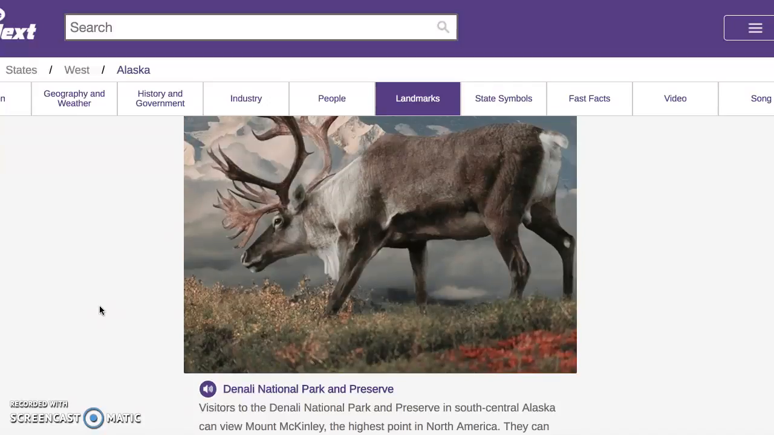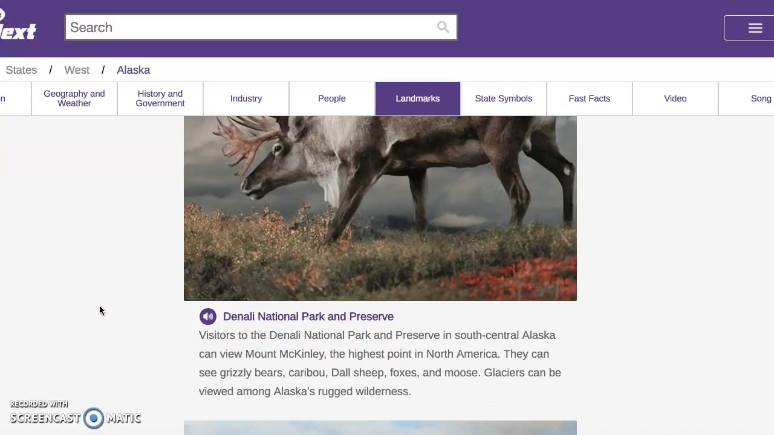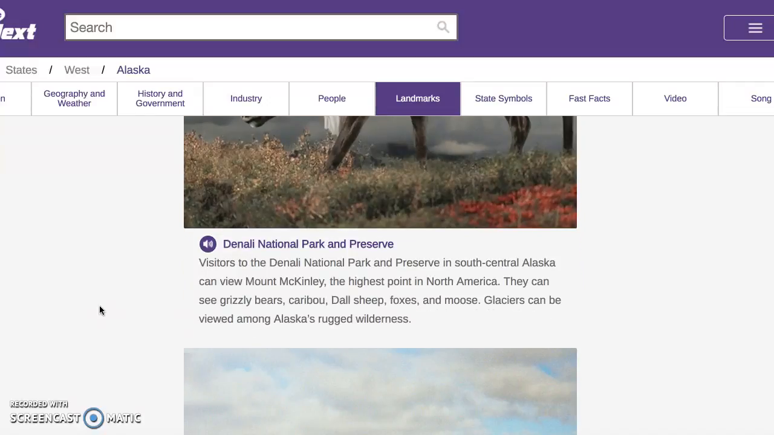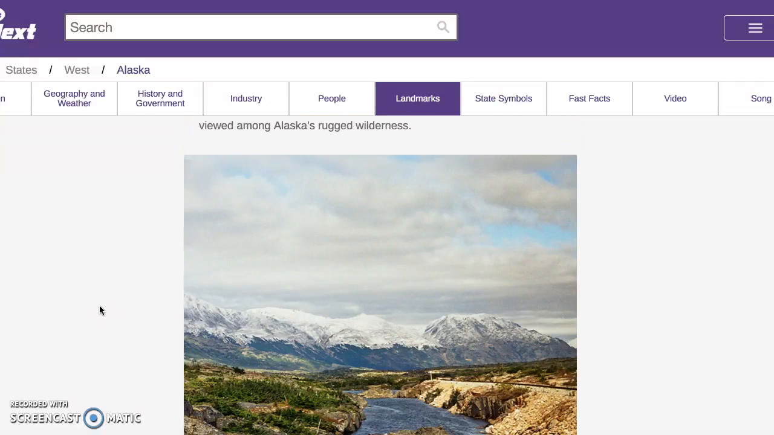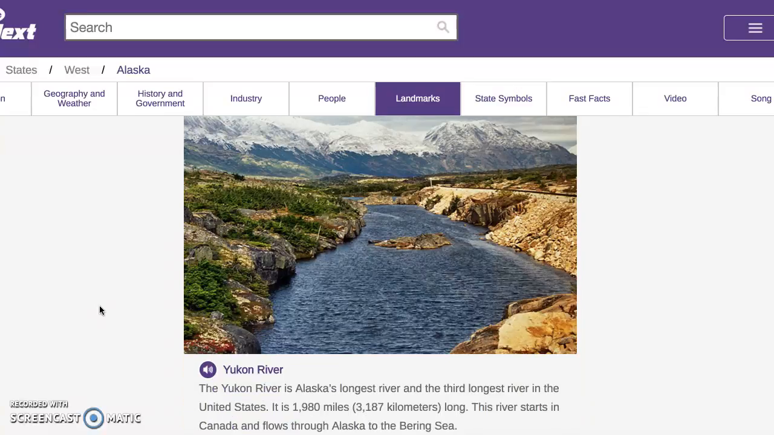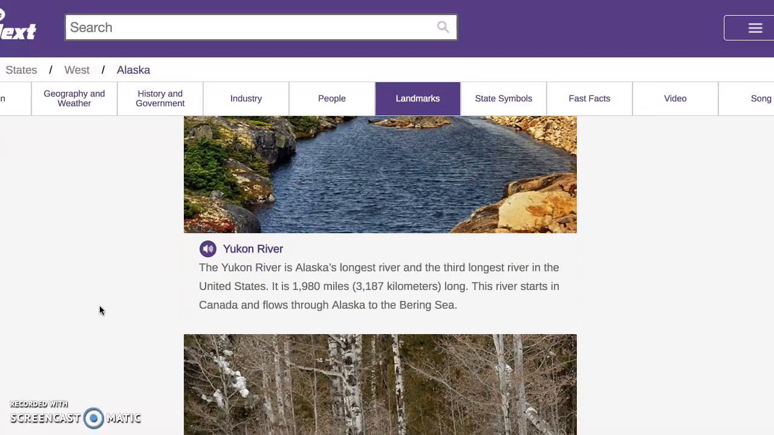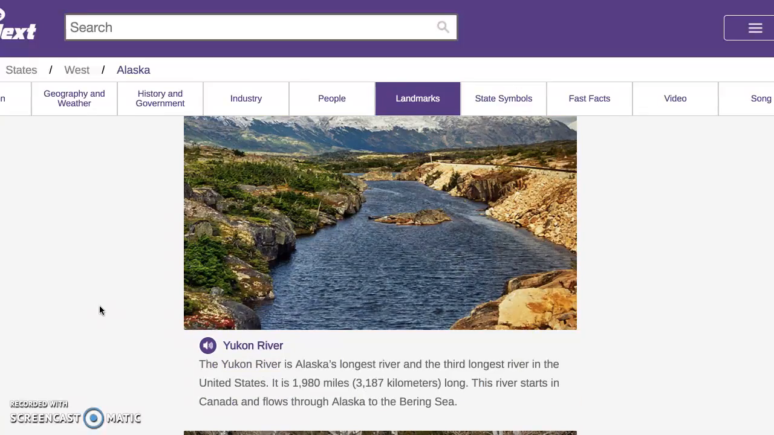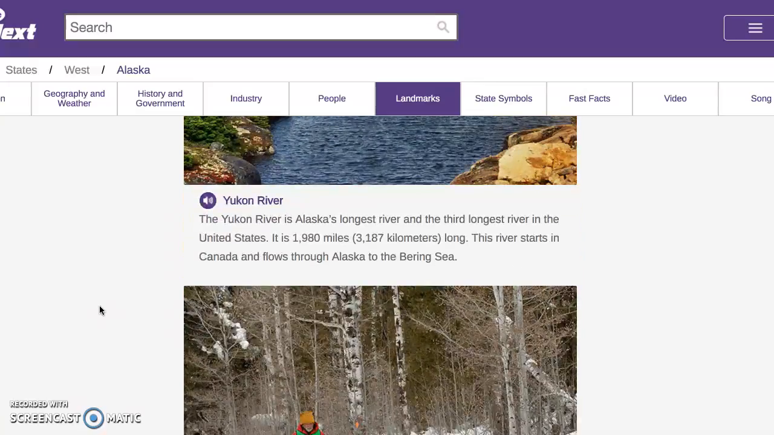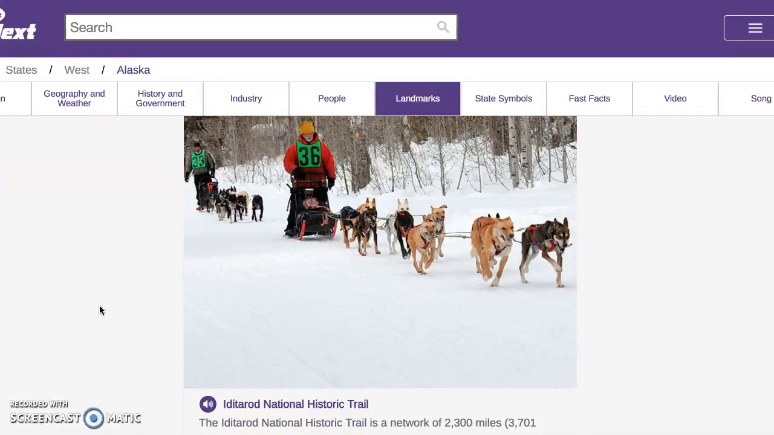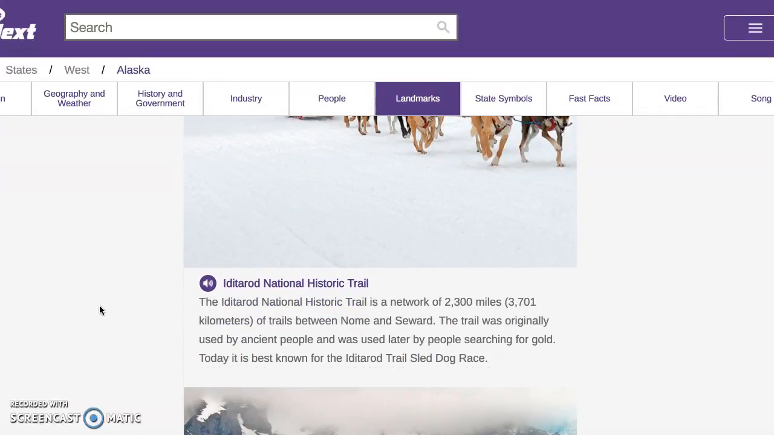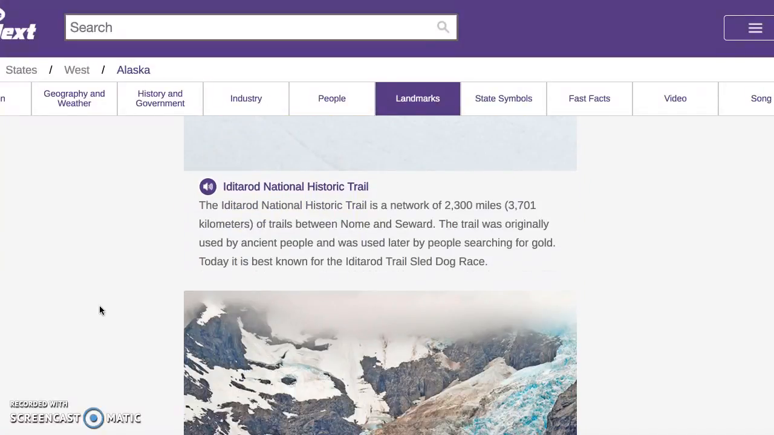The Denali National Park. You can see Mount McKinley. There's tons of wild animals, glaciers. So that looks very beautiful. The Yukon River. It's the longest river in the United States, or the third longest river in the United States. There's some dog sledding, the Iditarod National Historic Trail.